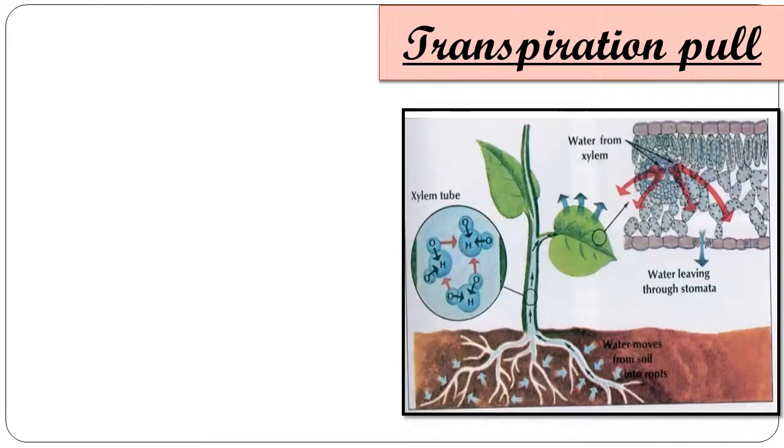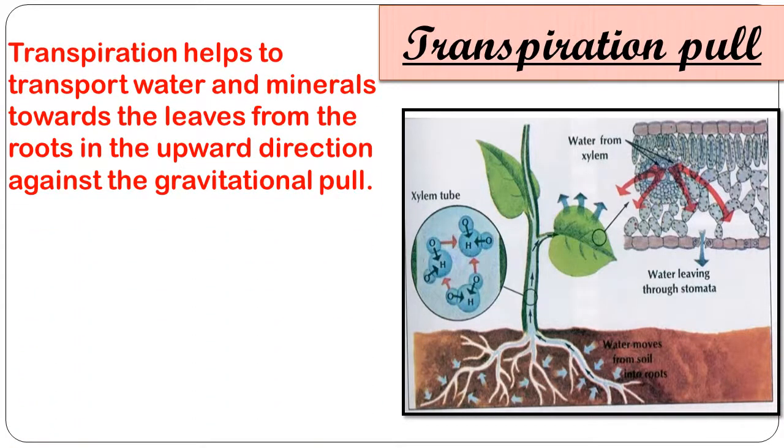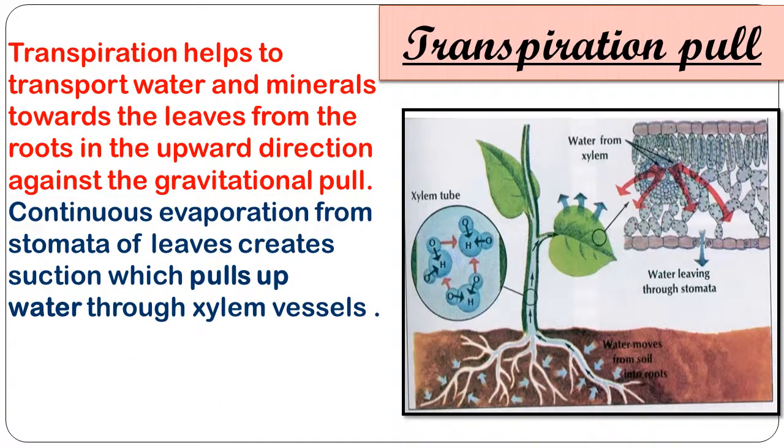Again, transpiration helps to transport the water and minerals from the roots towards the leaves in the upward direction against the gravitational pull. That means it is acting against the gravitational force of the earth. Continuous evaporation from the stomata of leaves creates suction which pulls up water through the xylem vessels. As water is lost continuously from the stomata, the water level in the leaf decreases, and to maintain the balance, the xylem tissue in the plants moves the water in the upward direction.